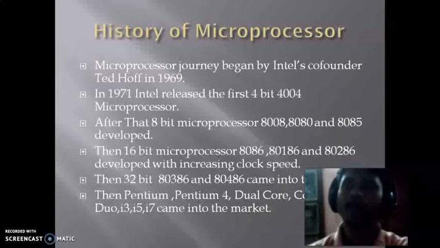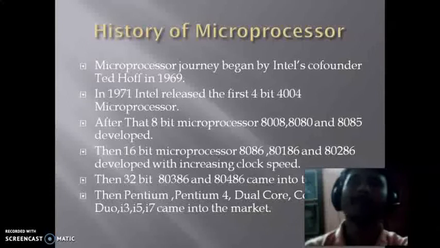After developing the programmable calculator in 1971, Intel first developed the 4-bit 4004 microprocessor. The journey began with a 4-bit processor, and then the 4-bit 4008, 8080 and 8085 were developed, and then the 16-bit microprocessors 8086, 80186 and 80286, with increasing clock speed as well as an increasing number of transistors.